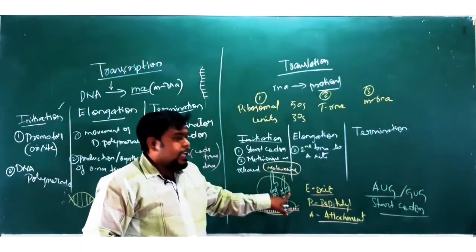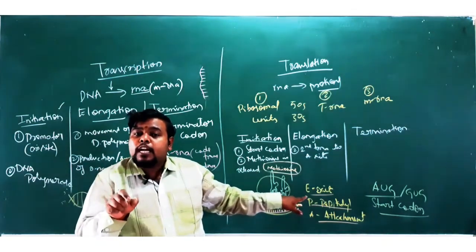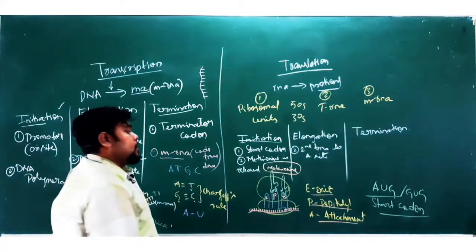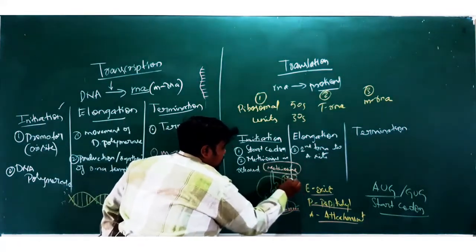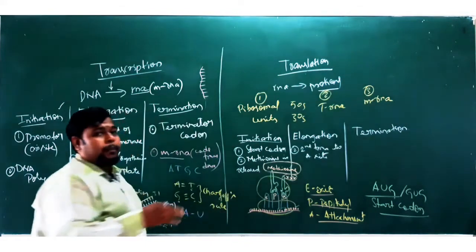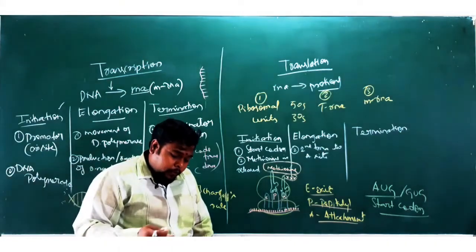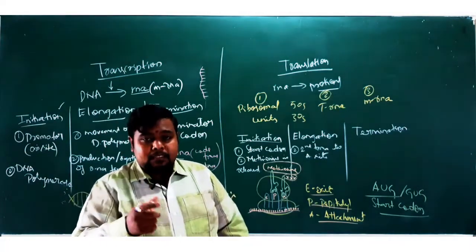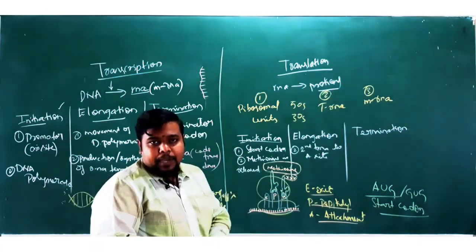Again, this particular tRNA will check the nucleotides, what kind of code is found in that particular mRNA, and there is production of your next amino acid. According to the codon found here, it will bring another amino acid. Let's call it X. It may be any amino acid out of the 21 amino acids found in humans. Any amino acid can be coded in that particular place. So once this is formed, there is a formation of your second amino acid.